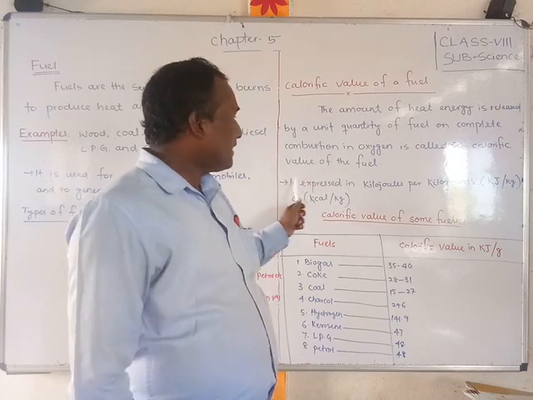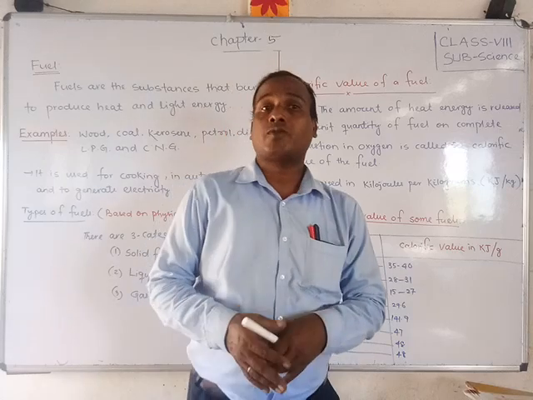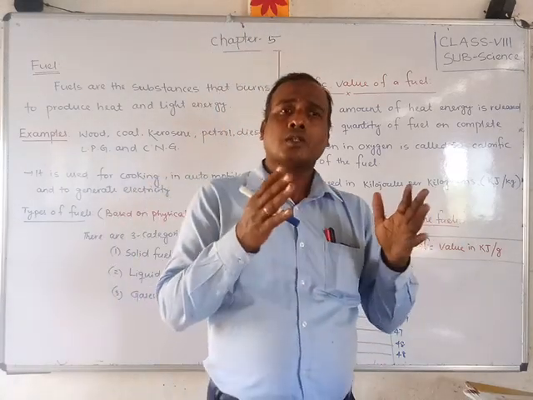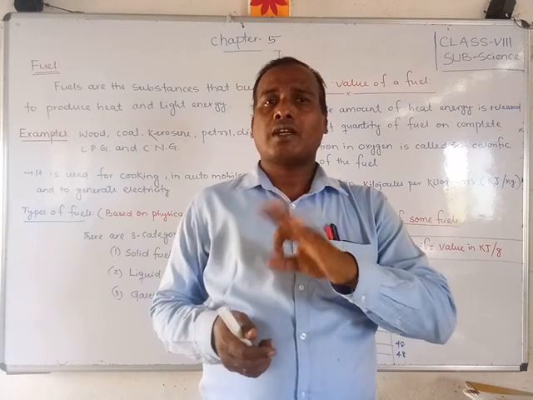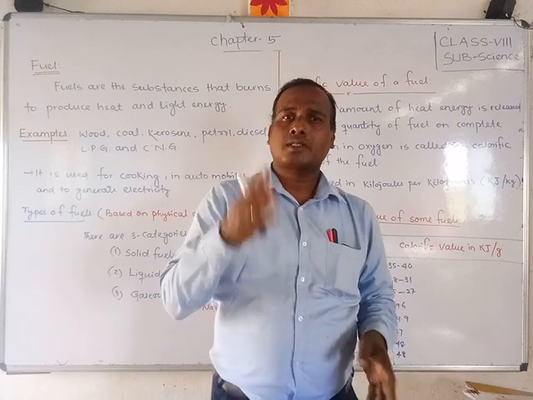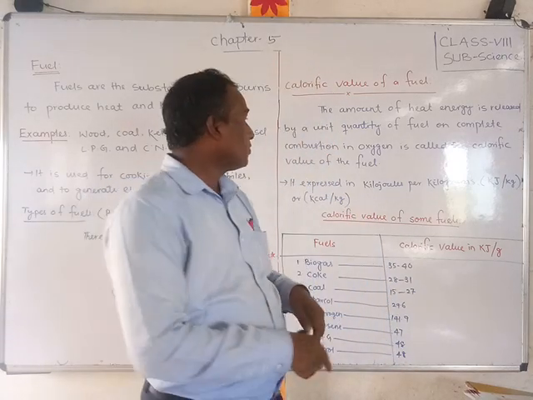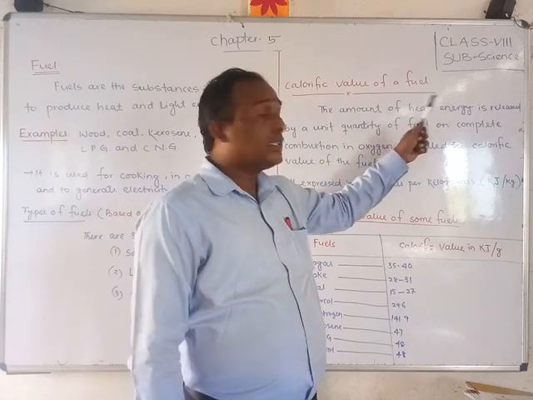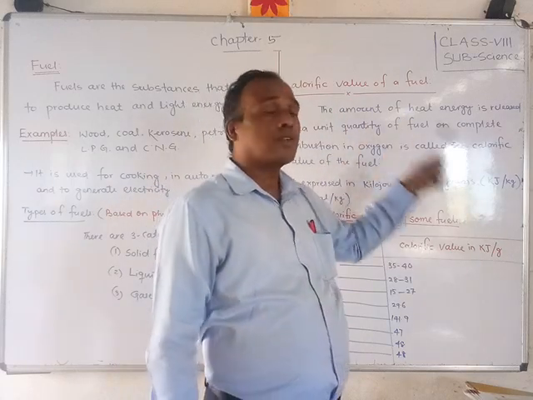Okay, and it is measured in the presence of oxygen. Without oxygen, as I have already told, combustion cannot take place. For combustion there are three things needed. So in the presence of oxygen, when the fuel burns, how much heat energy is produced is called the calorific value of that fuel.